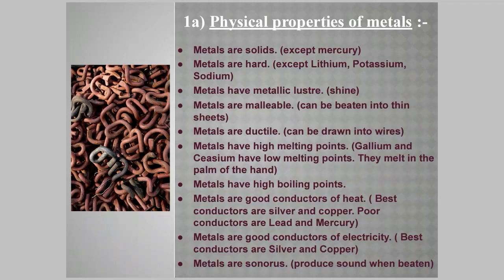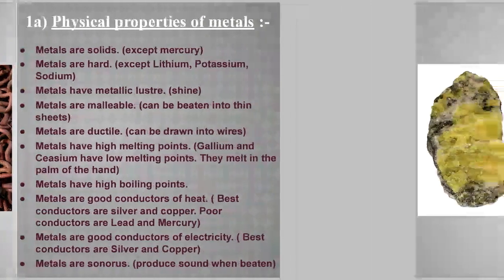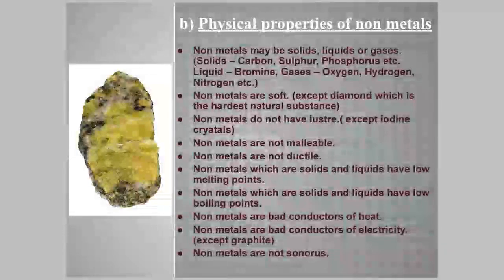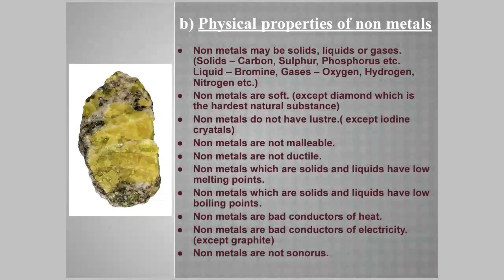Now, let's come to the physical properties of non-metals. Non-metals, first of all, they may be solid, they may be liquid, or they may be gaseous. Now, there is one liquid non-metal that you must remember, and that is bromine. Non-metals are soft except diamond, which is very hard. Non-metals do not have luster. They are not malleable. They cannot be beaten into sheets. They cannot be drawn into wires.